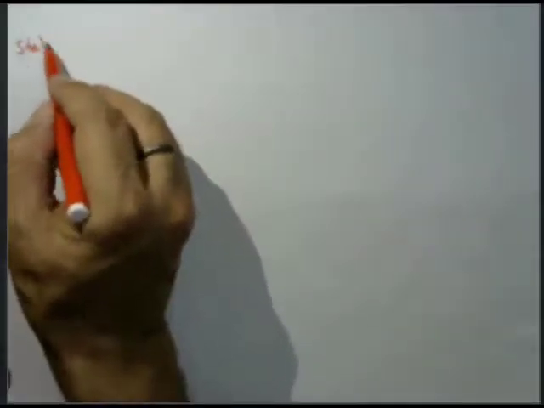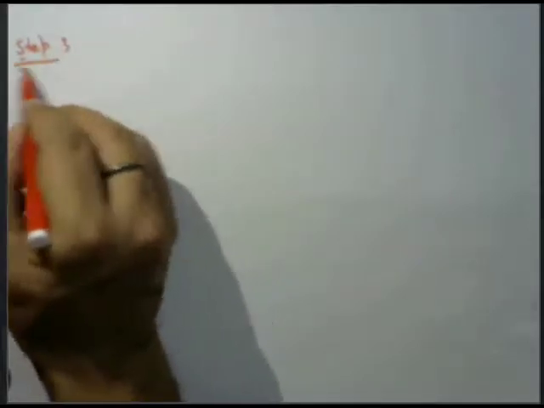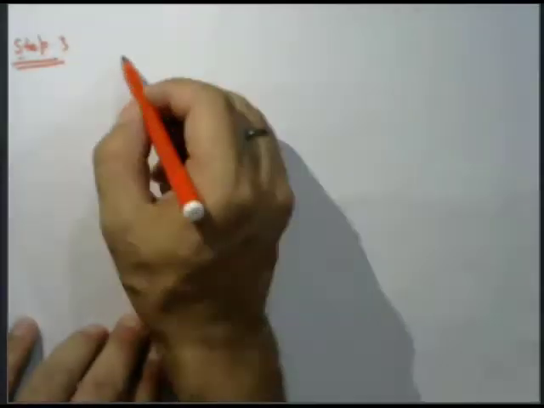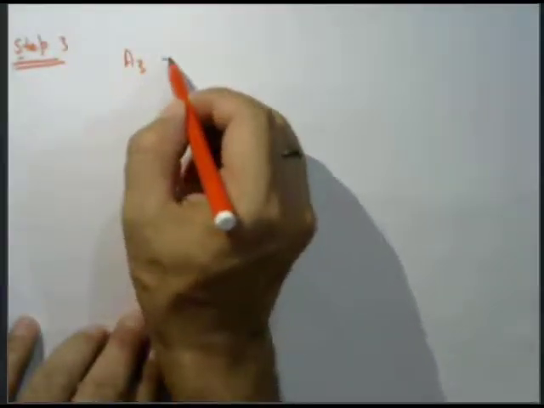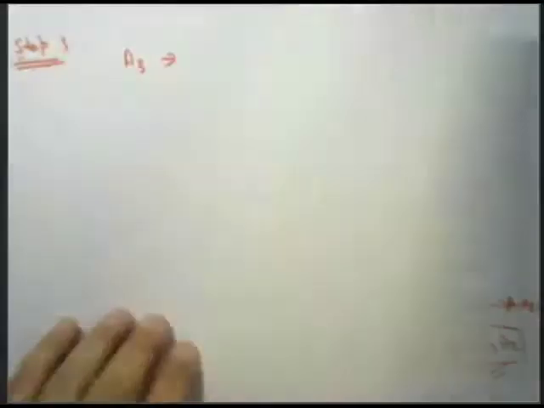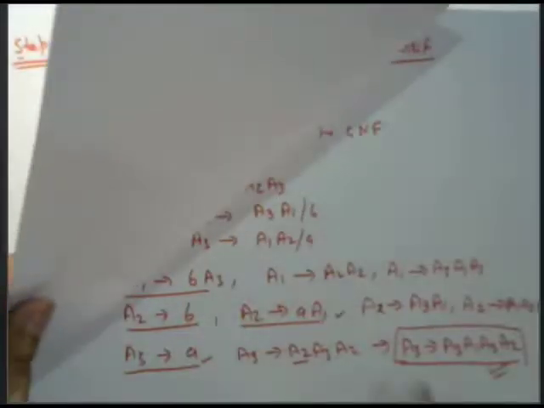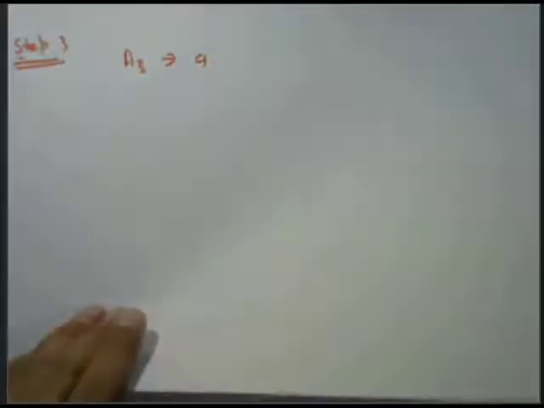Now come to step 3. Step 3: write down all the values of A3 in terms of your production. Then the value of A3 tends to A1, A3 tends to A, and then again what is the value of A3?